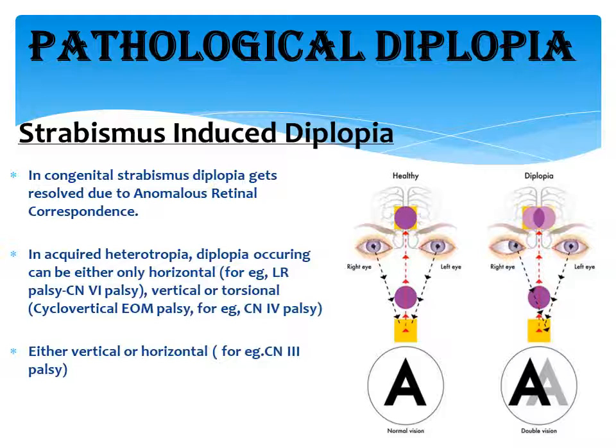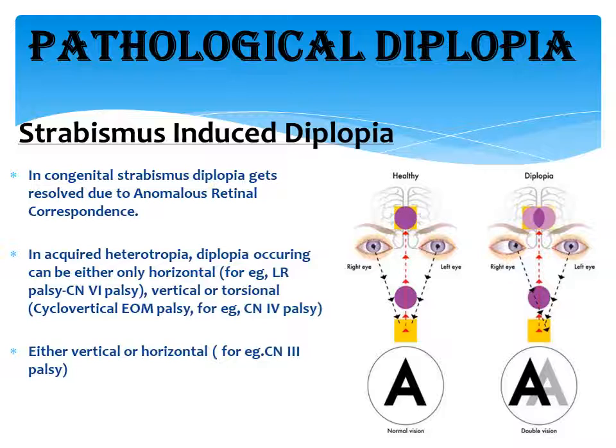For example, in case of lateral rectus palsy, the nerve which supplies the lateral rectus is the sixth cranial nerve, which is the abducens nerve. So if the abducens nerve is affected, then that will cause paralysis of the lateral rectus muscle. So naturally the abduction will be restricted. The patient will not be able to abduct his eyes. In case of dextroversion or levoversion, there will be restriction in the movement. So therefore diplopia will happen, and the diplopia will be horizontal in that case.